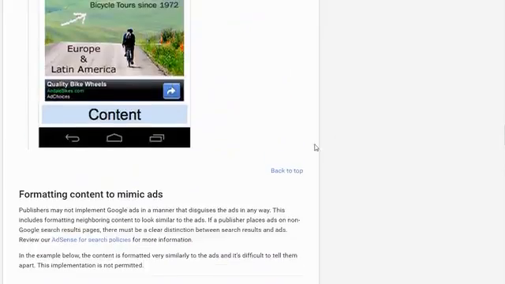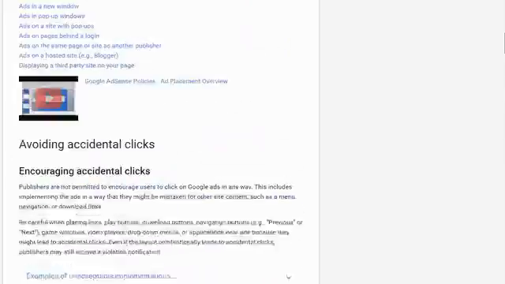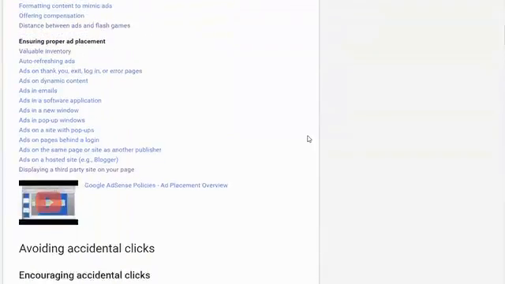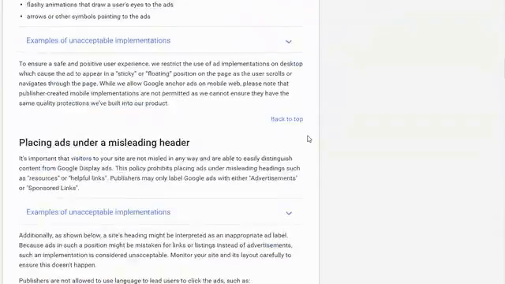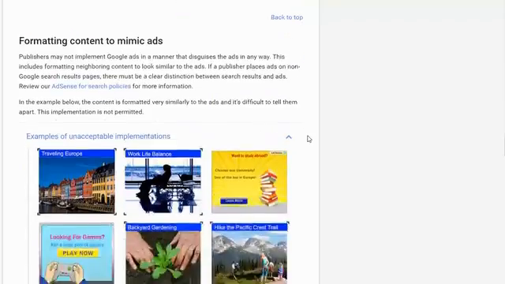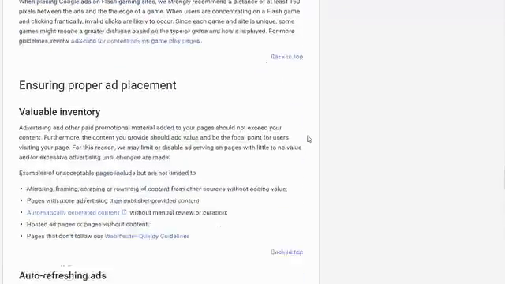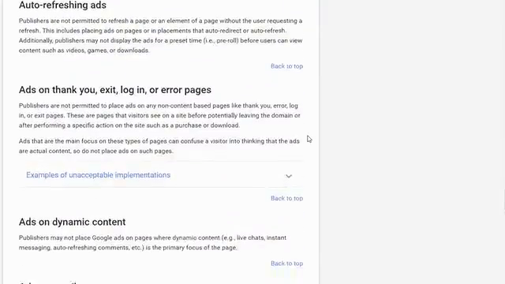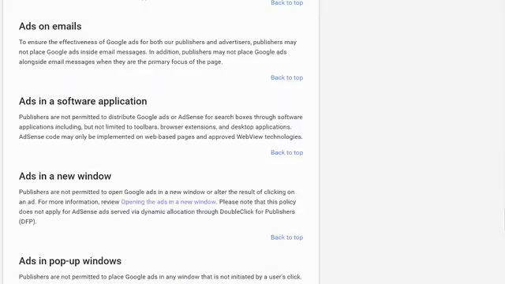The other thing to understand is that if you click on your own ad, your account will be canceled. And don't ever do it. Every once in a while, it might accidentally happen when you're doing your content, and there are safeguards against that. But I'm telling you, don't do it. You can get your AdSense account canceled, and they won't pay you. So it's really important to understand. There are lots of other rules as well. I'm not going to go through all of them, but they're very important to understand.